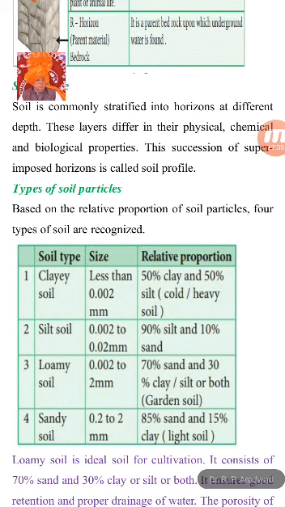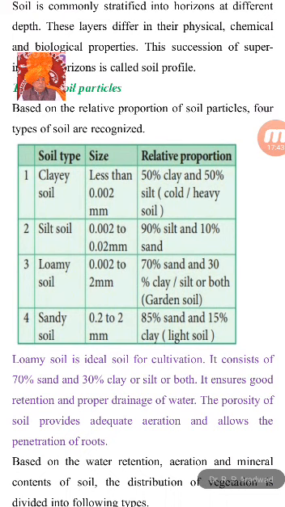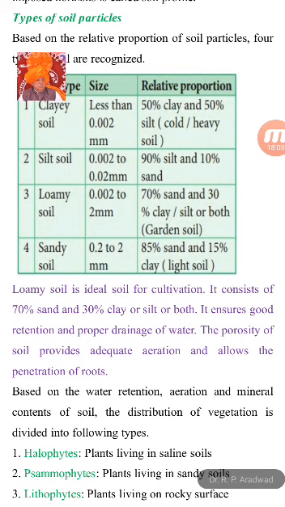According to the composition of silt and sand present in the soil, loamy soil is useful for cultivation because 70% sand and 30% silt are present, and because of that the drainage of water is easily carried out and the plants grow there vigorously. Aeration is also carried out because of the sand and silt.